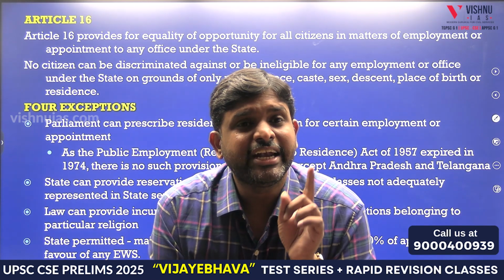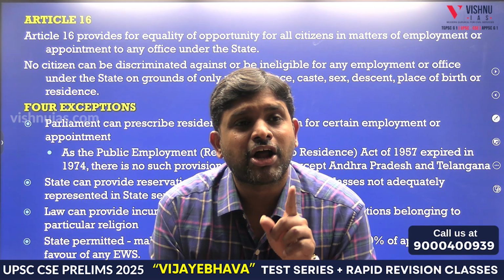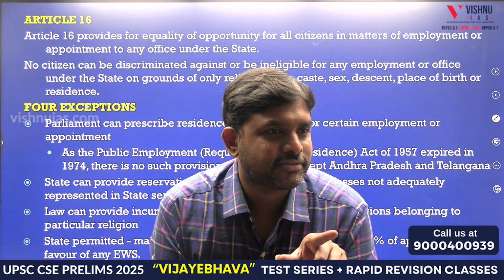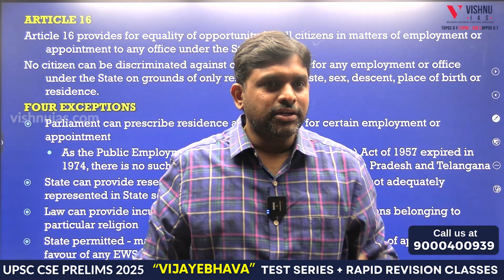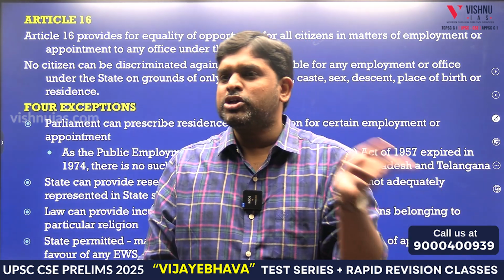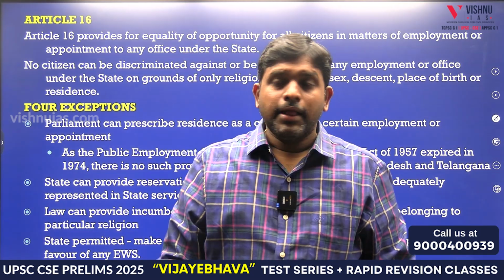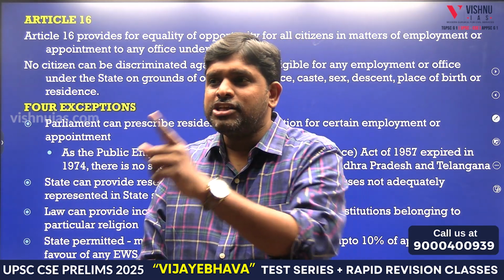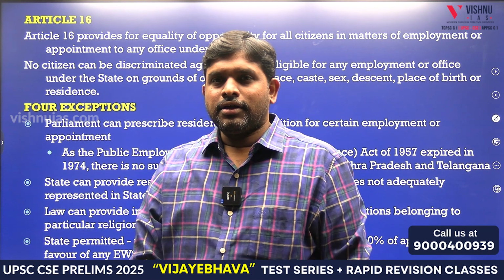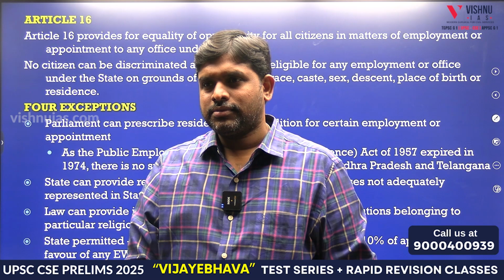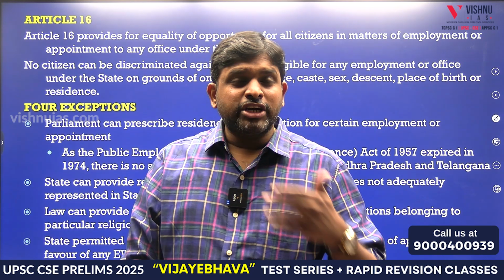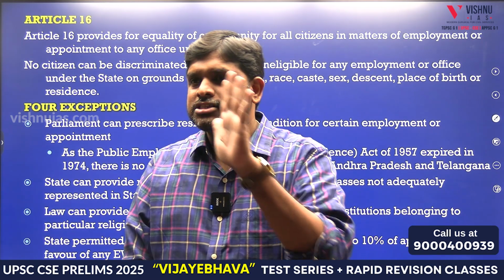So, state is allowed to discriminate on the grounds of economy and age. That is the reason senior citizen or children, discrimination means positive, it can be positive, it can be negative. But there cannot be positive, negative on religion. There cannot be positive, negative on caste. There cannot be positive treatment and negative treatment based upon sex.